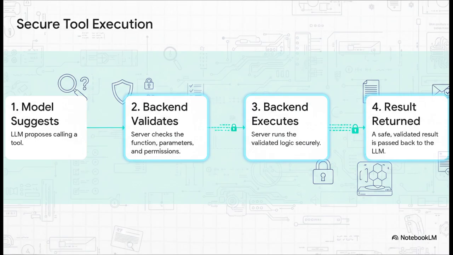1. The model suggests calling a tool. 2. Your backend validates that suggestion against a strict schema. Does the function exist? Are the parameters correct? 3. Only then does your backend execute the function in a secure environment. And 4. A safe, validated result is returned to the model. The AI never executes anything directly.